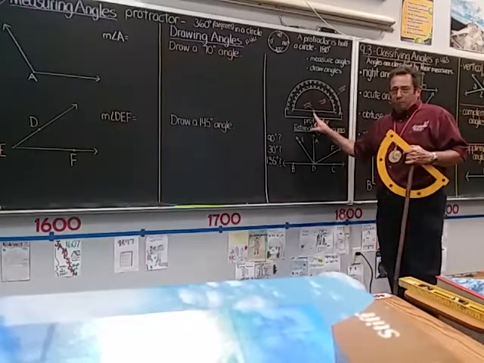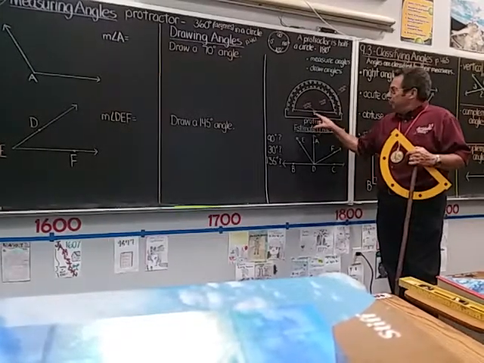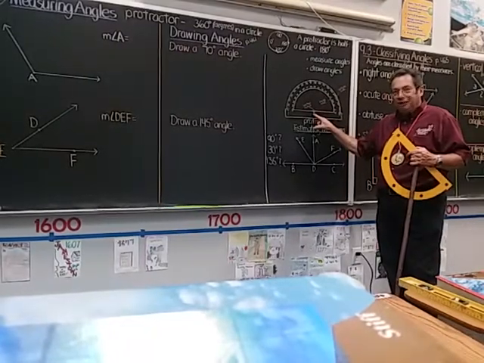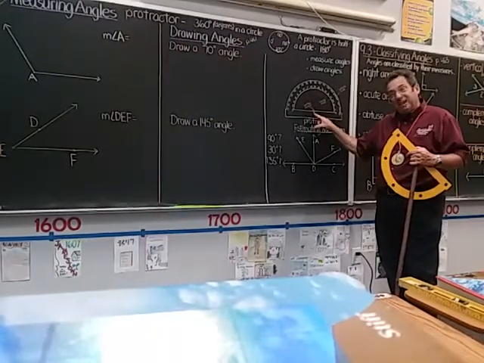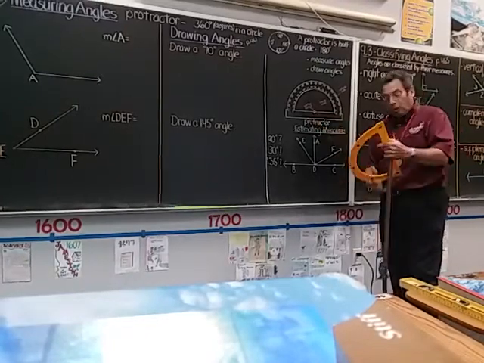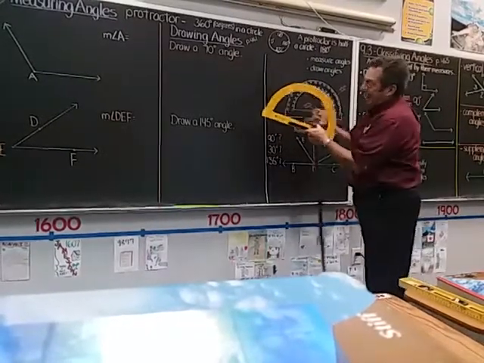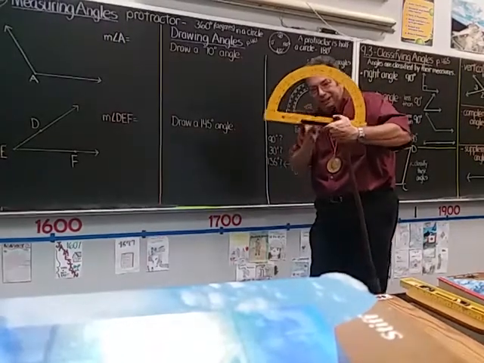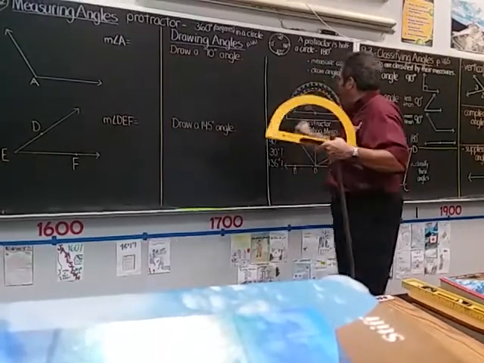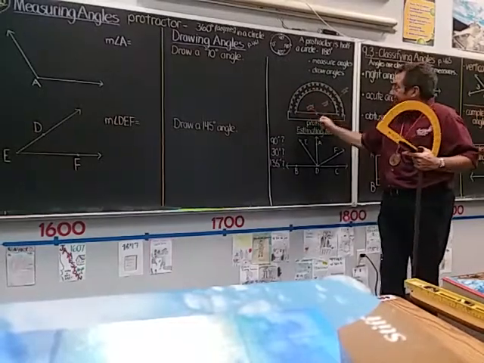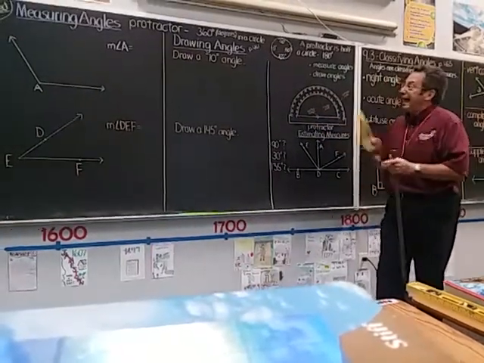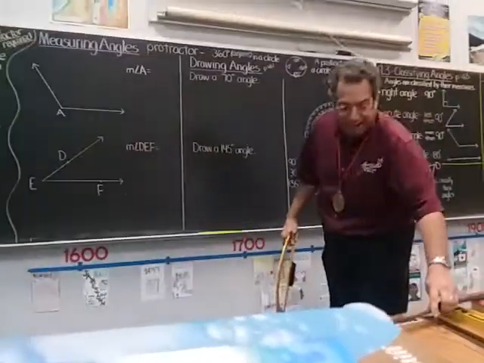This is a very important part of your protractor. You have either a hole right here, just about here in your protractor, and don't take it back because something's wrong with it. That hole's supposed to be there. Or you have what I have in mine, and it's a notch. Now, we've heard of the stromboid notch when we talk about Florida fighting conchs, but that's not a stromboid notch. It's called the vertex notch, because that notch is where I place the vertex of the angle when I measure an angle.